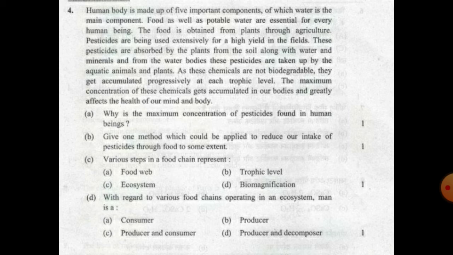So the answer will be that human beings lie at the top of the trophic level. You know that at each trophic level the concentration goes on increasing, and as human beings lie at the very top of the trophic levels, there is maximum concentration of pesticides in human beings.